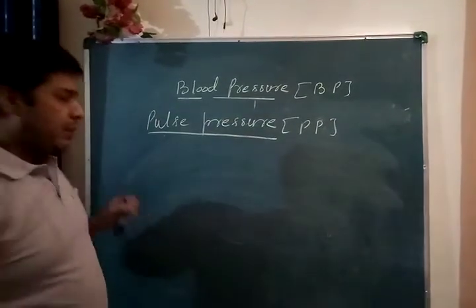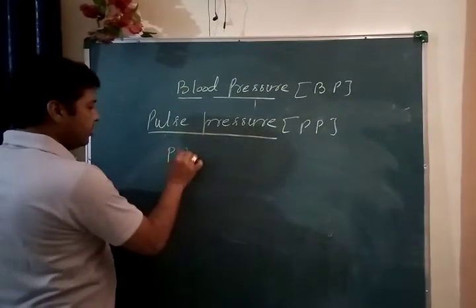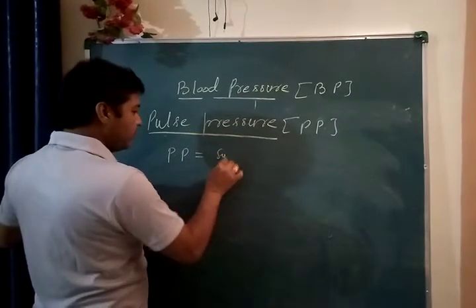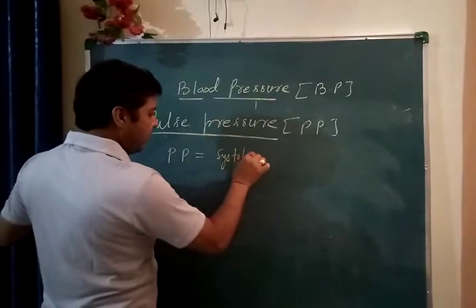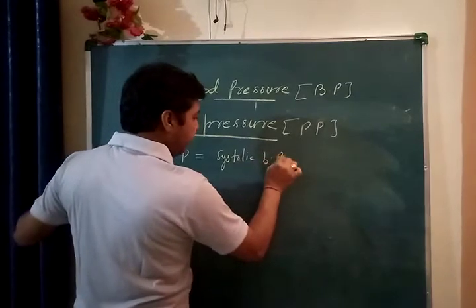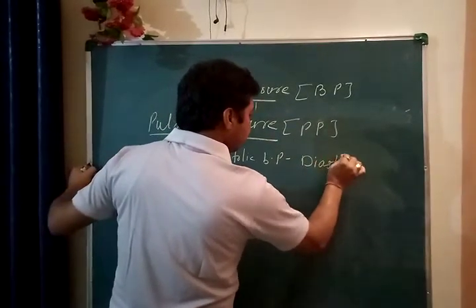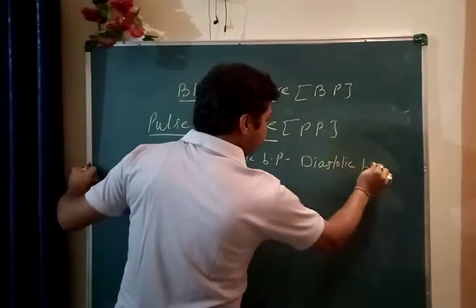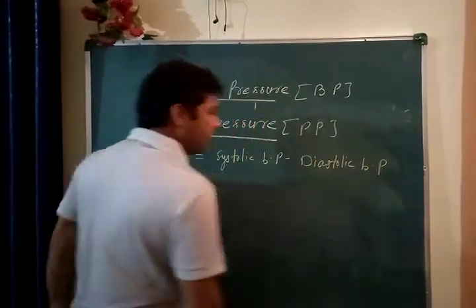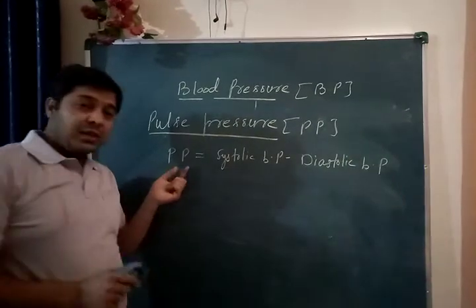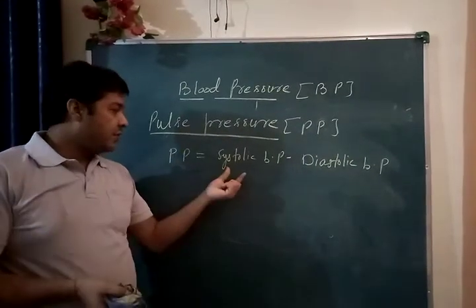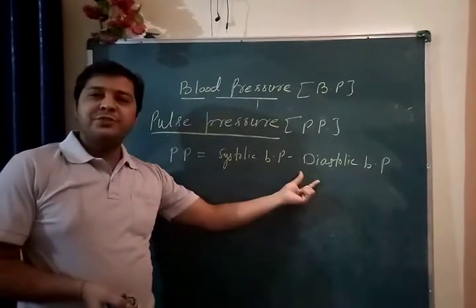Now what is pulse pressure? We can say pulse pressure equals systolic blood pressure minus diastolic blood pressure. Clear? So pulse pressure is the difference of systolic blood pressure and diastolic blood pressure.